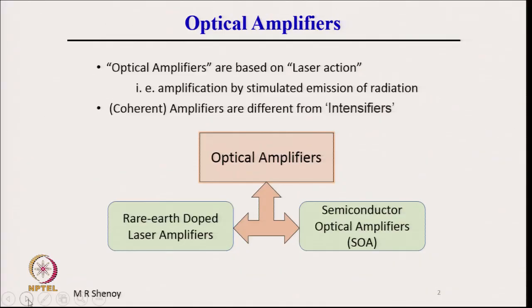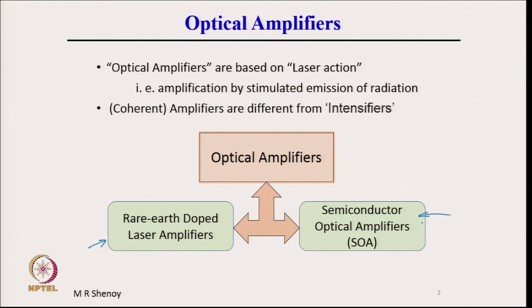There are two types of optical amplifiers which are widely used. One is based on rare earth doped materials, and they are called rare earth doped laser amplifiers, and the other one is semiconductor optical amplifiers. Both are based on amplification by stimulated emission.